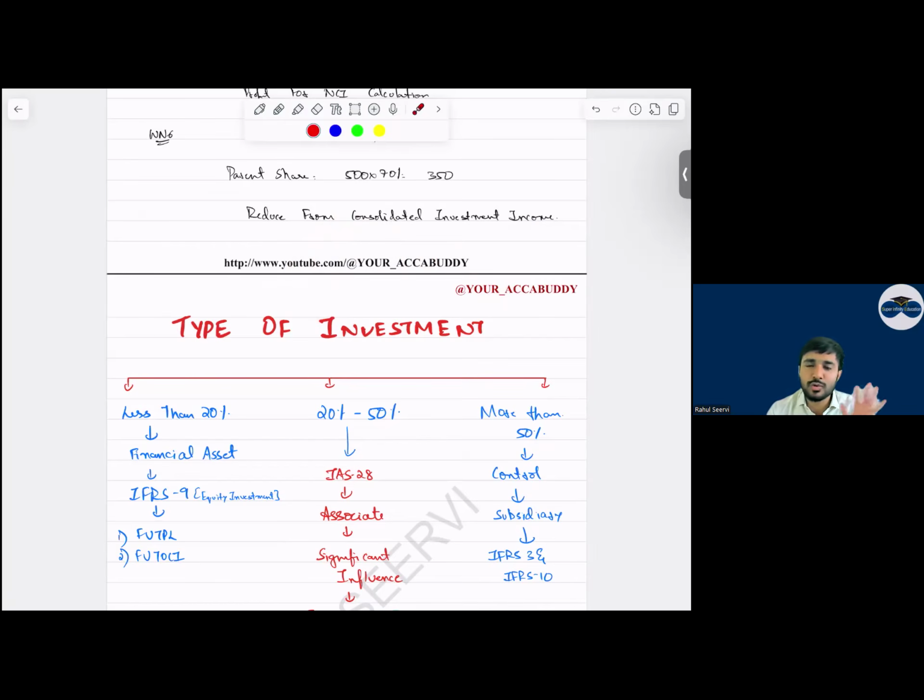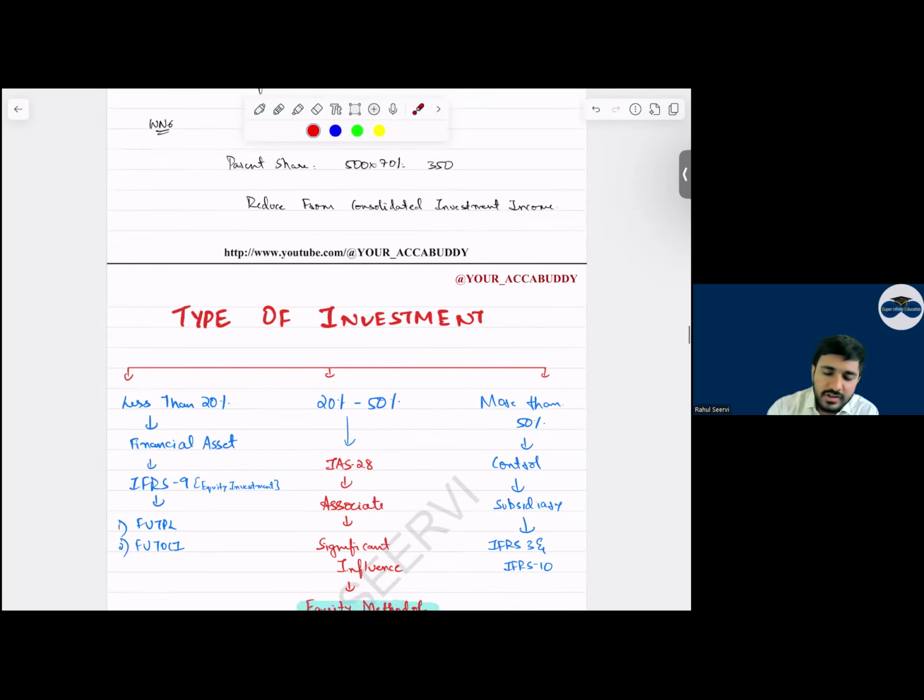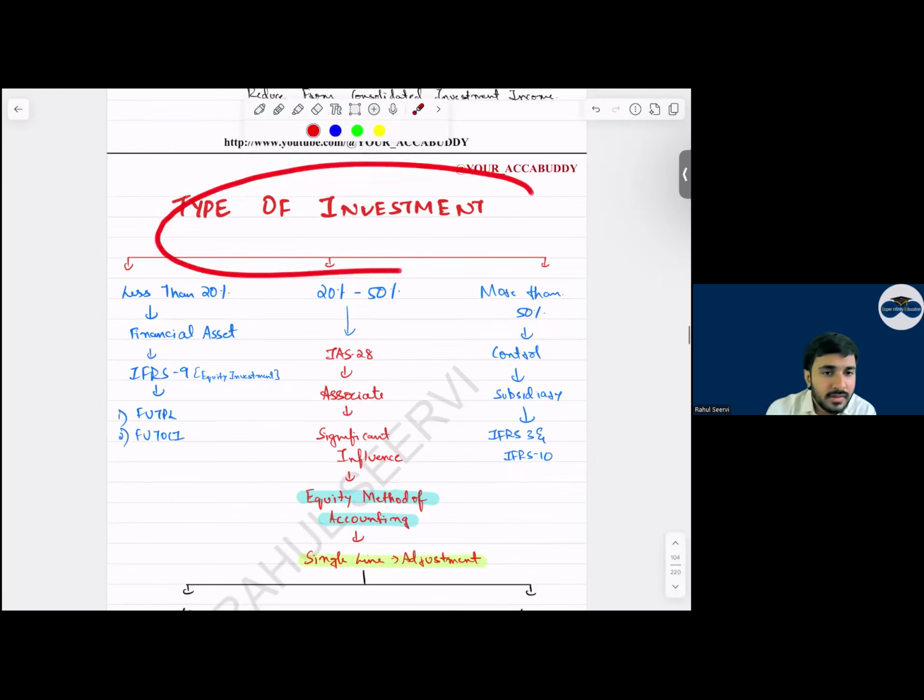One hit or two hits, how do you calculate goodwill? NCA इतना ही चाहिए, इन डिटेल नॉलेज नहीं चाहिए अपन को. Examiner also knows that you are learning this paper for the first time. So now types of investment. हाँ जी सर.